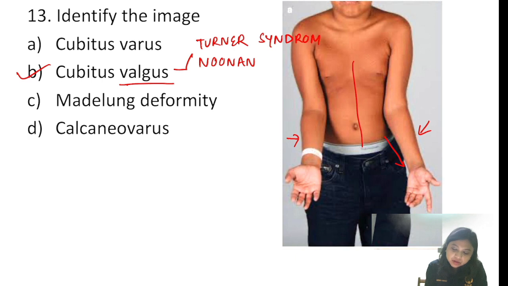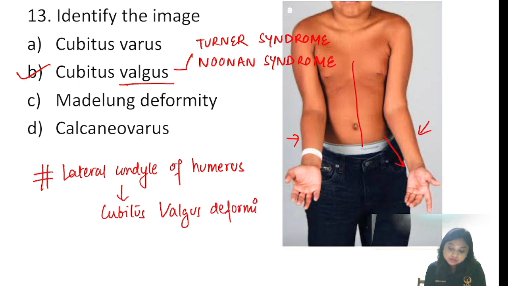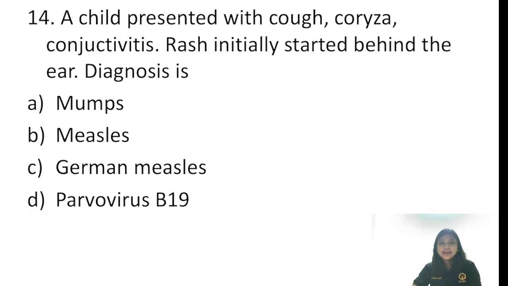So Turner syndrome and Noonan syndrome are associated with cubitus valgus, but you need to remember that a fracture of the lateral condyle of the humerus, if it non-unites, results in cubitus valgus deformity. So this is again a very important MCQ: cubitus valgus deformity because of fracture of the lateral condyle of the humerus. Again, a much repeated question.